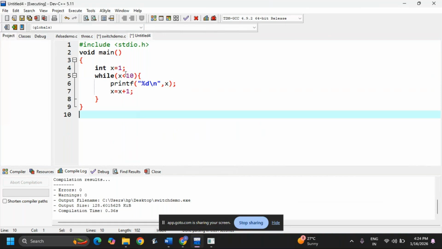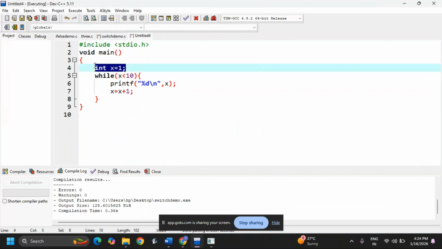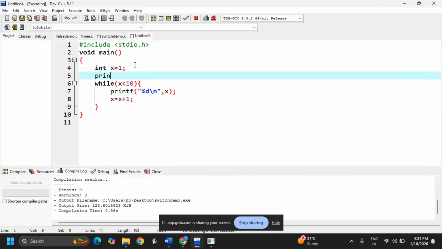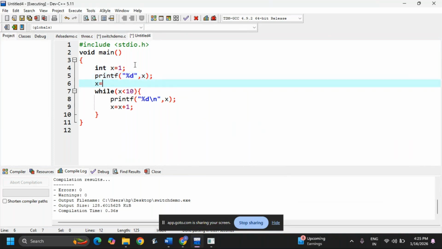I am taking int x is equal to 1. After that, I am writing printf of percentage d, comma x. After that, I am writing x equal to x plus 1.